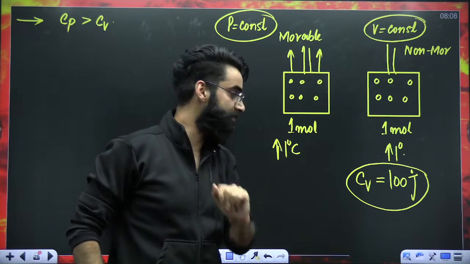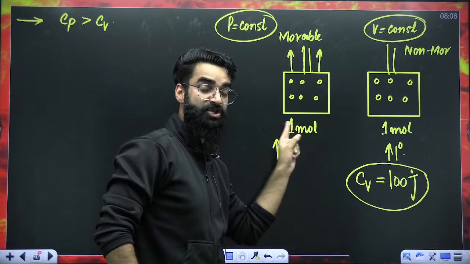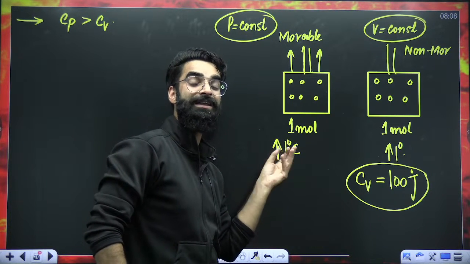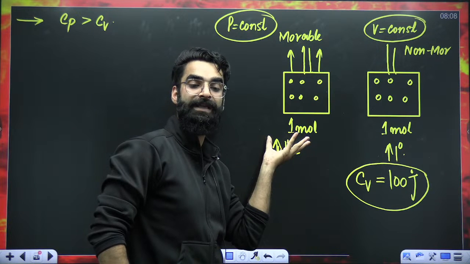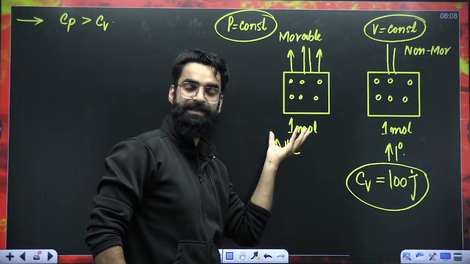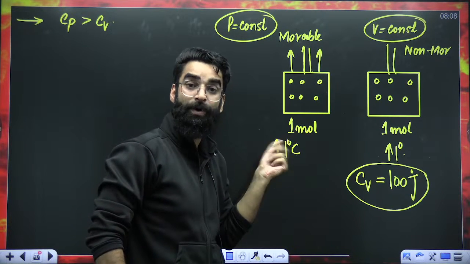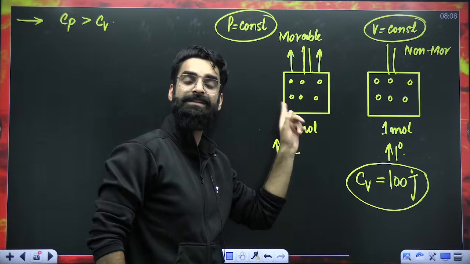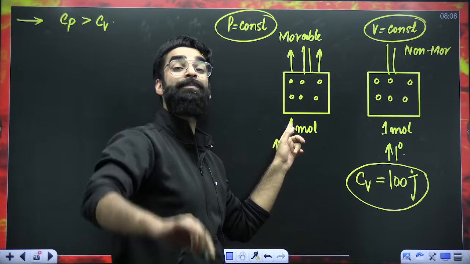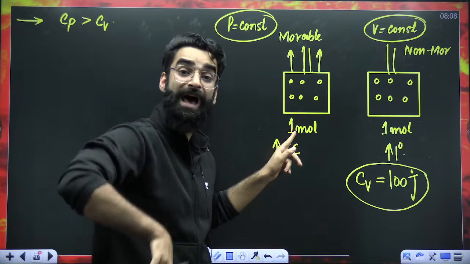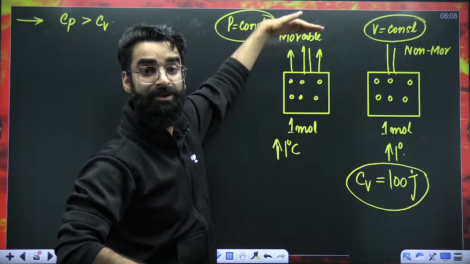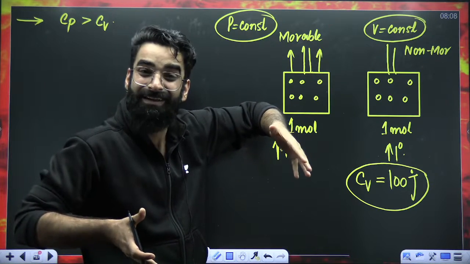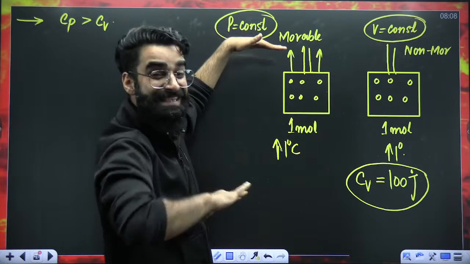Just understand what I'm trying to say. You've got 1 mole of ideal gas and you want to increase its temperature by 1 degree, so you're supplying heat. Due to that, the kinetic energy of molecules increases and the pressure will start to increase. But I do not have to let the pressure increase, so the piston should go up so that molecules go far and the pressure remains the same.